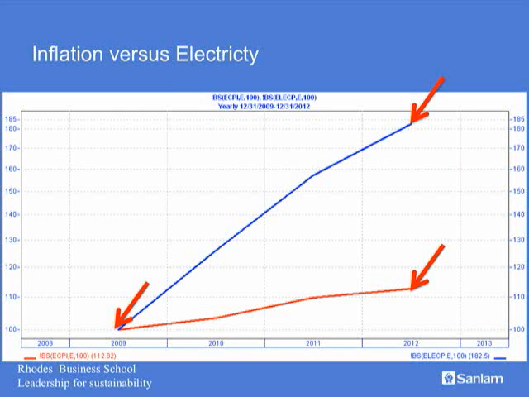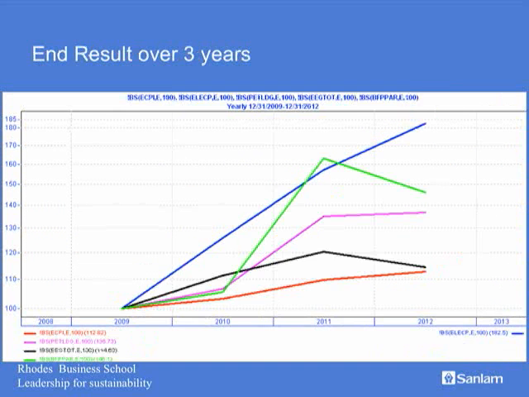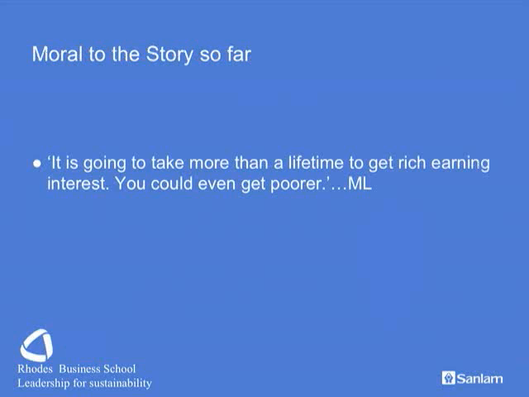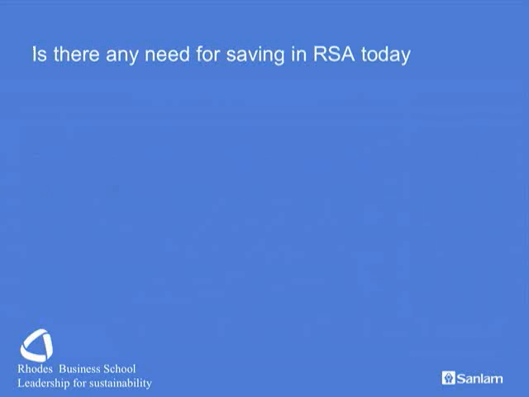There's the consumer price in red versus the increase in energy prices. A massive amount more. So the result is that if one simply invested over a 3-year period, you may, if you are lucky, keep pace with the consumer price index, but you are not keeping pace with the increased prices of energy. So what is the moral to the story so far? It is going to take more than a lifetime to get rich earning just interest. You could even get poorer, and you can quote me on that one.